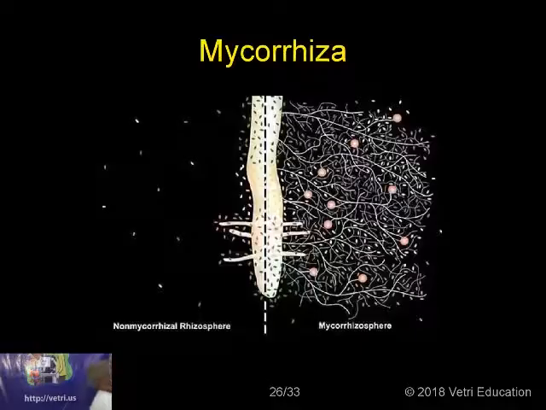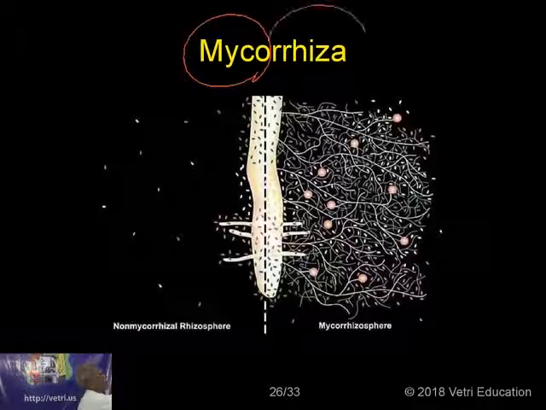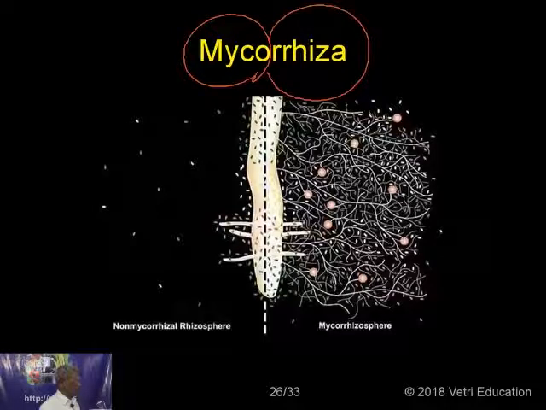See, mycorrhiza. In a root system, when fungus grows, it is called a mycorrhizal association. Myco means fungus, rhiza means root. When you get the fungus growing in the roots of the plant, then it is able to increase the nitrogen content. So mycorrhizal association is another very big topic.